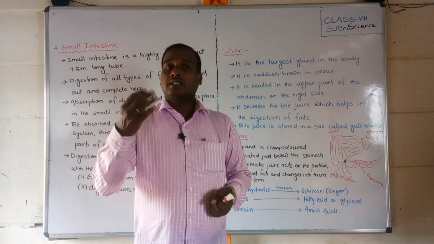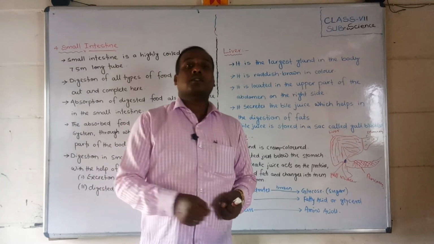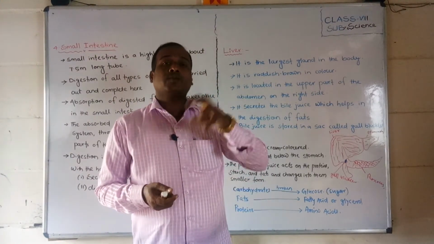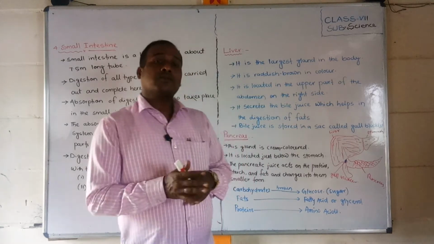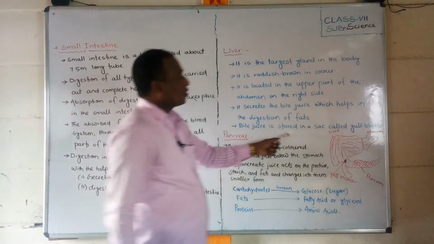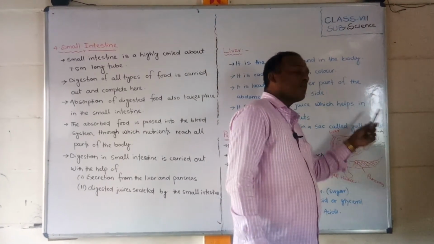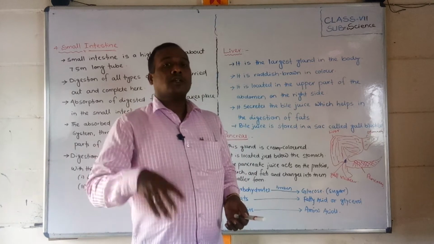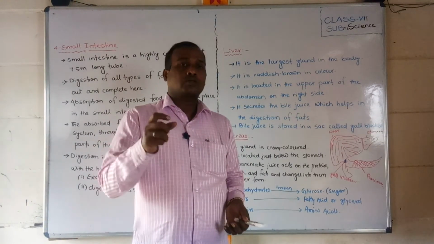Generally it is stored in the gallbladder, and it helps the digestion of what? Fats. Bile juice is stored in a sac called the gallbladder. Where is bile juice stored? In the gallbladder. Inside it is stored.